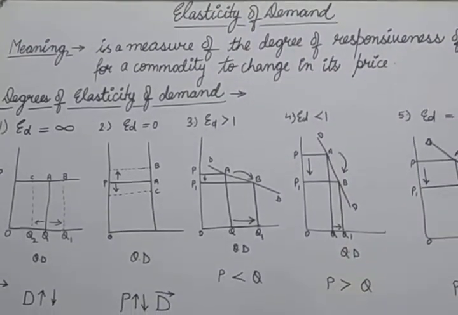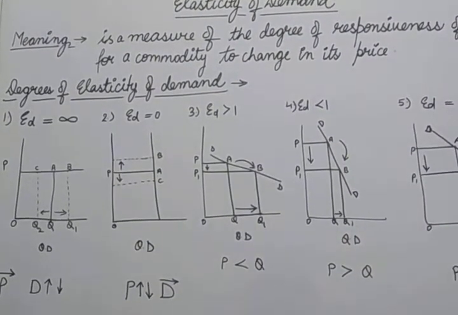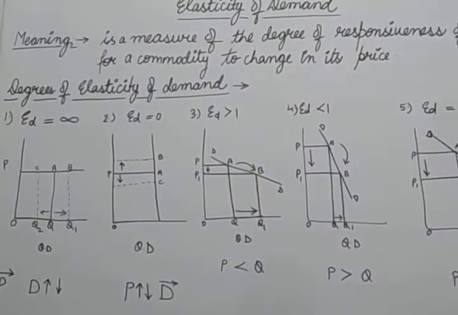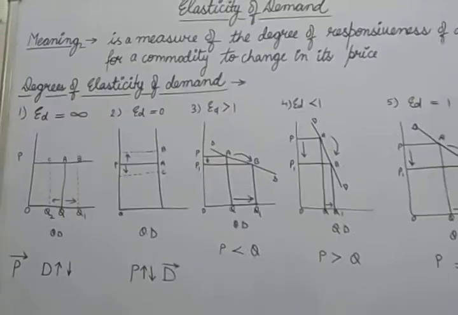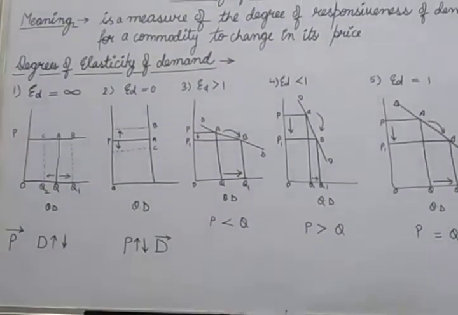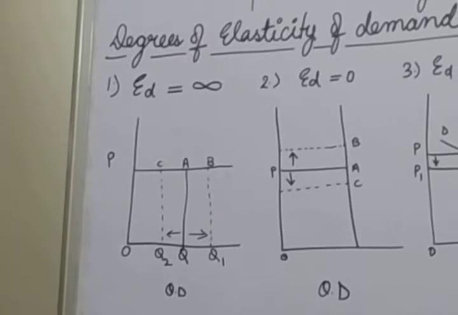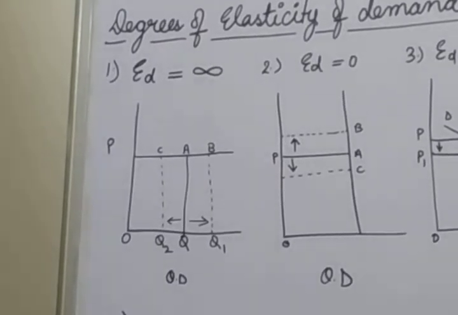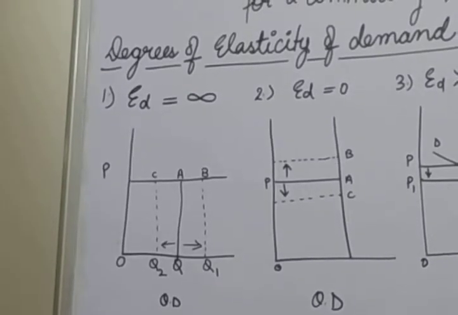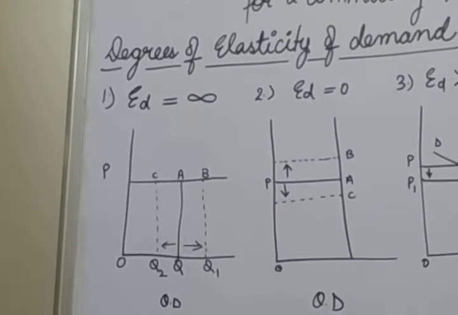After that, the next topic is degrees of elasticity of demand. There are 5 types of degrees of elasticity of demand. Now we will discuss them one by one. Just see the first degree: elasticity of demand, ED, is perfectly elastic. That means ED is equal to infinite.